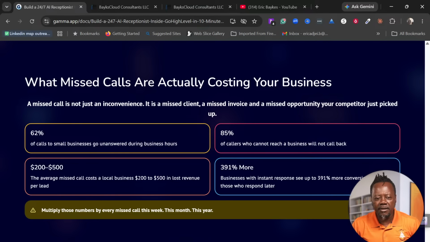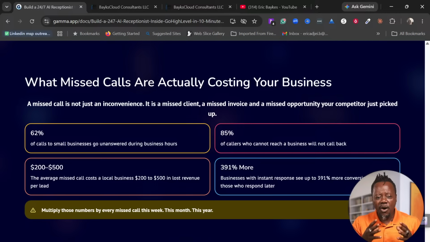Let's say 1,000 calls happen for your business within a day, or let's say in the United States, 1,000 calls, and out of these 1,000 calls, 62% are going to voicemail. What does this tell you? 620 of these calls are going to voicemail.